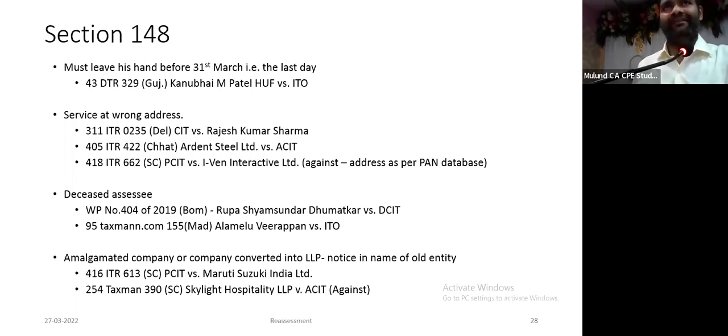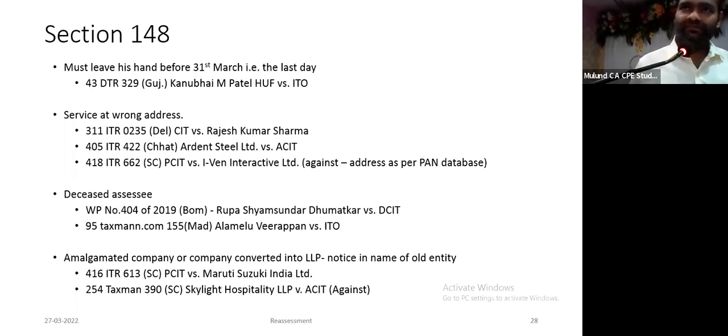So what happens? In faceless, they issue notices. If you don't reply to 2 or 3 notices, you are declared non-compliant. Once you are declared non-compliant, your case gets transferred to the verification unit, and the verification unit has to issue you a physical notice. And when the physical notice comes 6-7 months later, only then they understand that the case is open. So this is what happens.